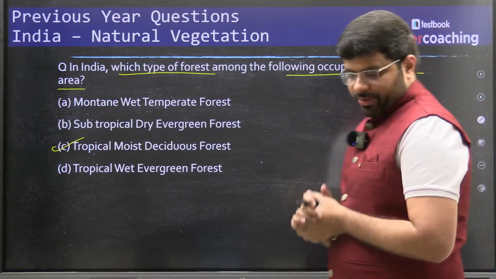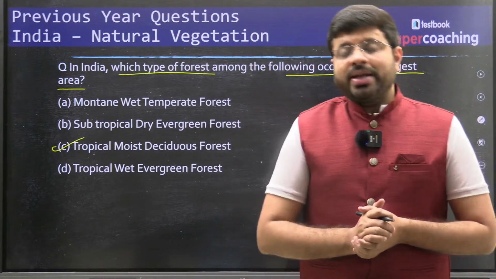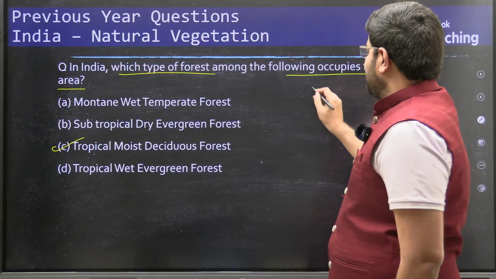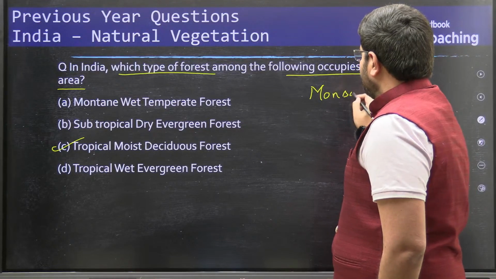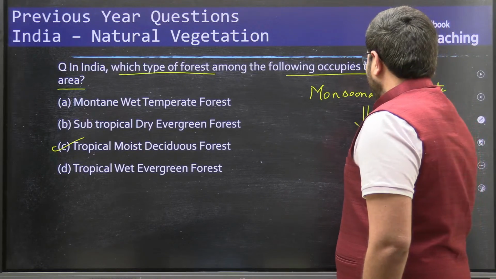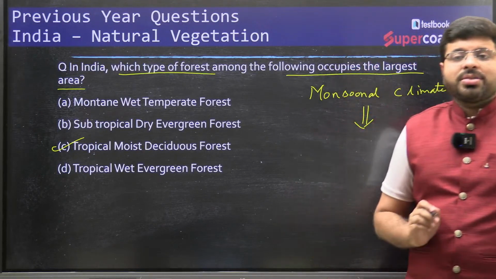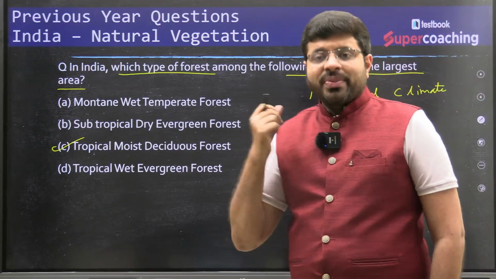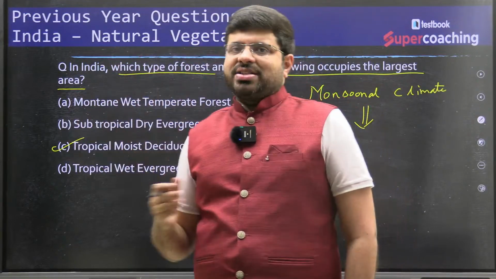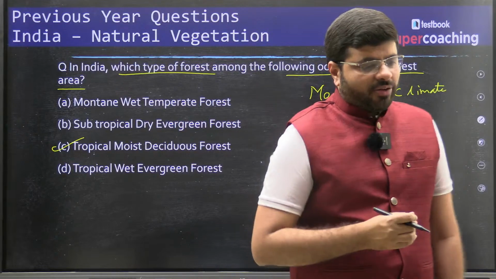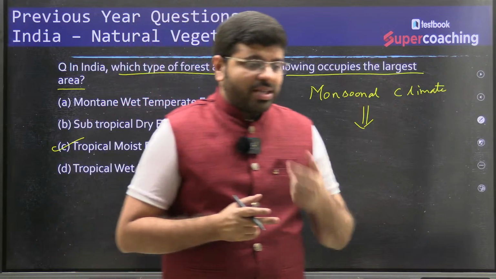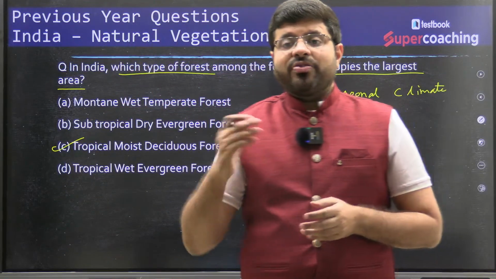So let's see the explanation. In India, what kind of climate do we talk about? We say that India's climate is monsoonal climate. In monsoonal climate, natural vegetation is a product of two important things, temperature and rainfall. India's temperature is mostly tropical, though we find variations across the Himalayas or the Western Ghats. Mostly it is a tropical country. So it is the variation of rainfall which brings around the variety of vegetation in India.